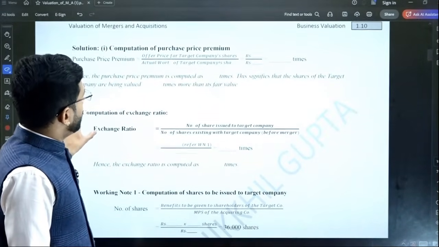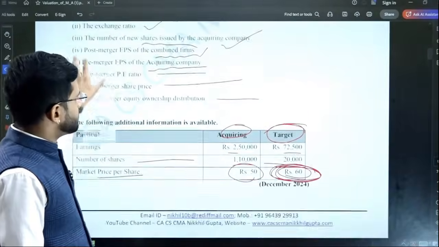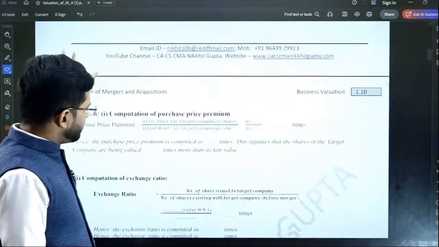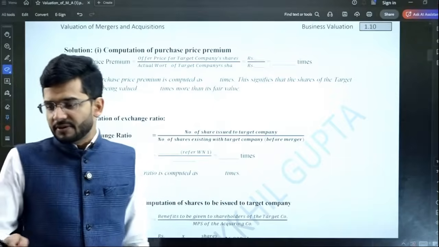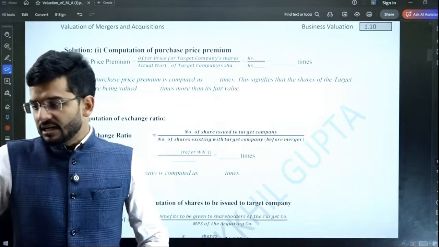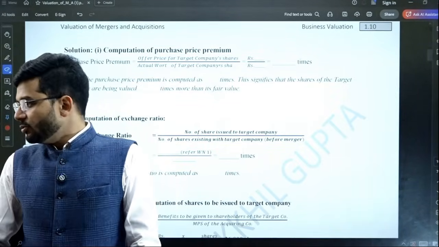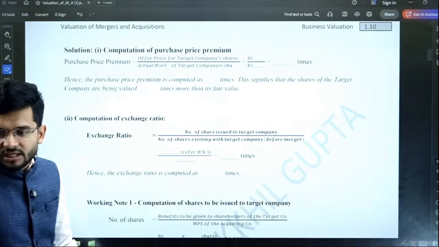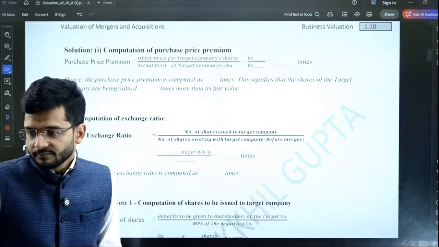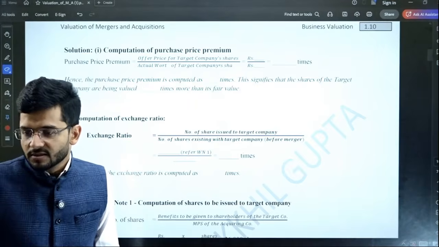Okay, so the first ask is, what is the purchase price premium? What is the premium that we are paying for this particular share? I want you to compute this purchase price premium and give me the answer in the chat box. I am not telling you.